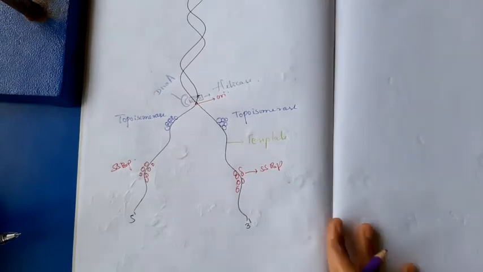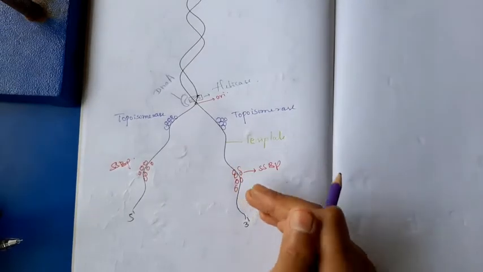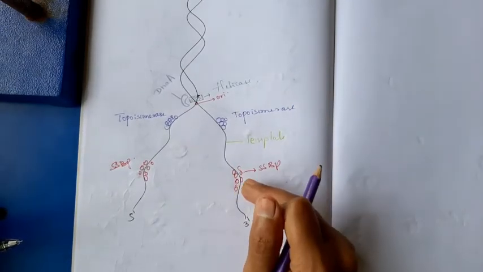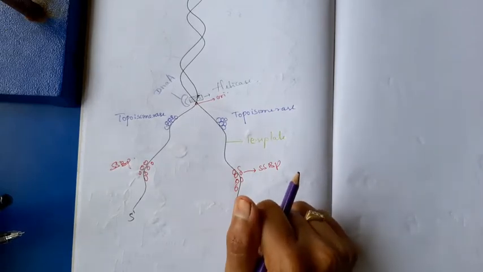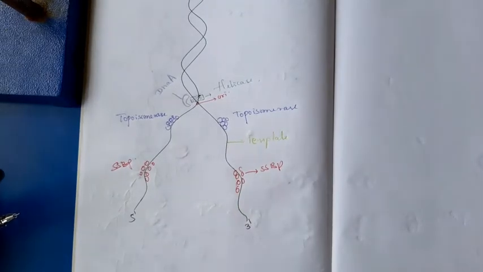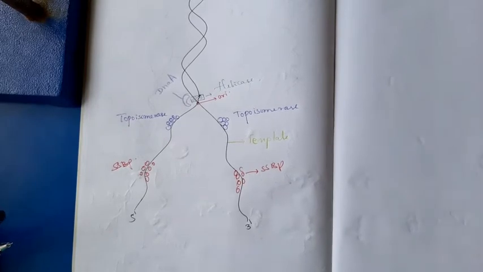Okay, then the strand which has the polarity 5' to 3' direction, that is the discontinuous synthesis of DNA.